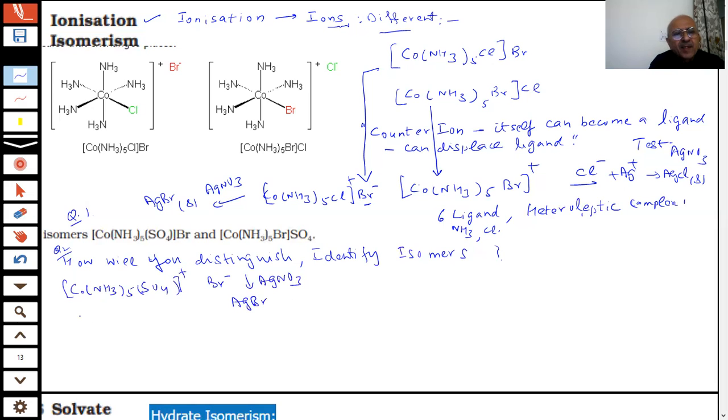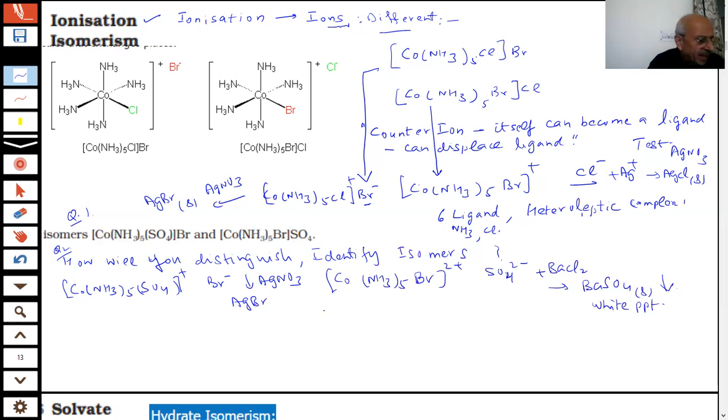In the second case, you have [Co(NH3)5Br]2+ and SO4 2 minus. You will add barium chloride, and you will get a white precipitate. So we can perform the chemical test also.